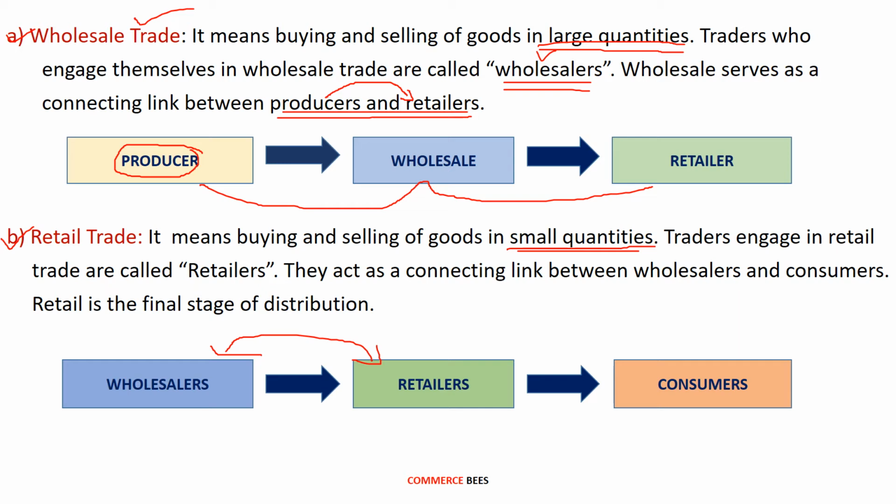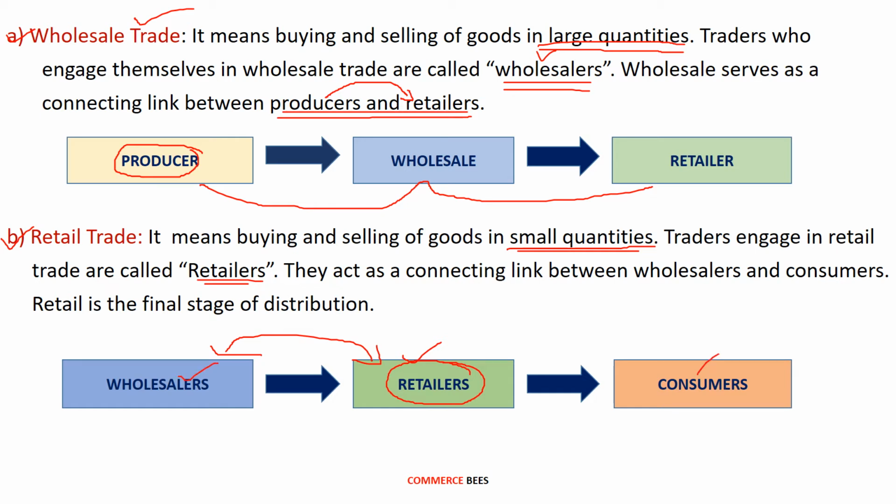Traders engaged in retail trades are called retailers. So a person who is engaged in a retail trade is called a retailer. They act as a connecting link between wholesalers and consumers. So the retailer is a connecting link between the wholesaler and the consumers.